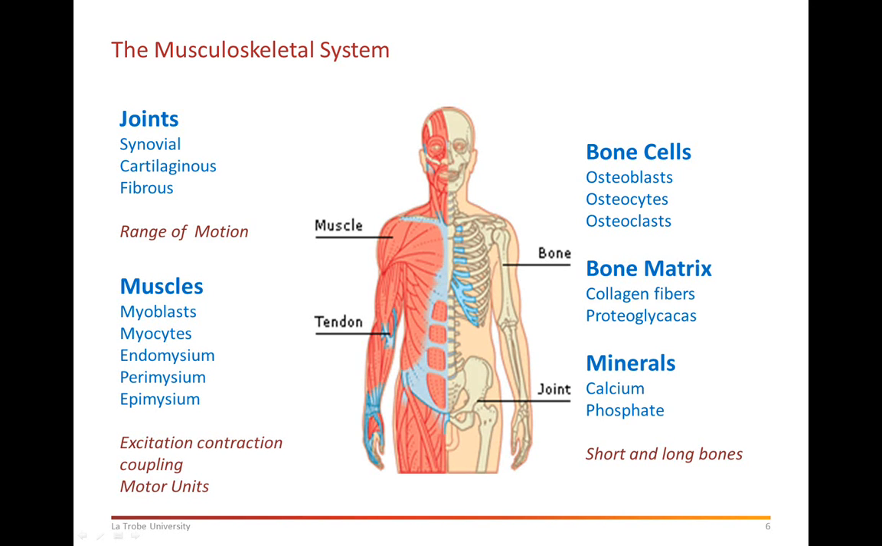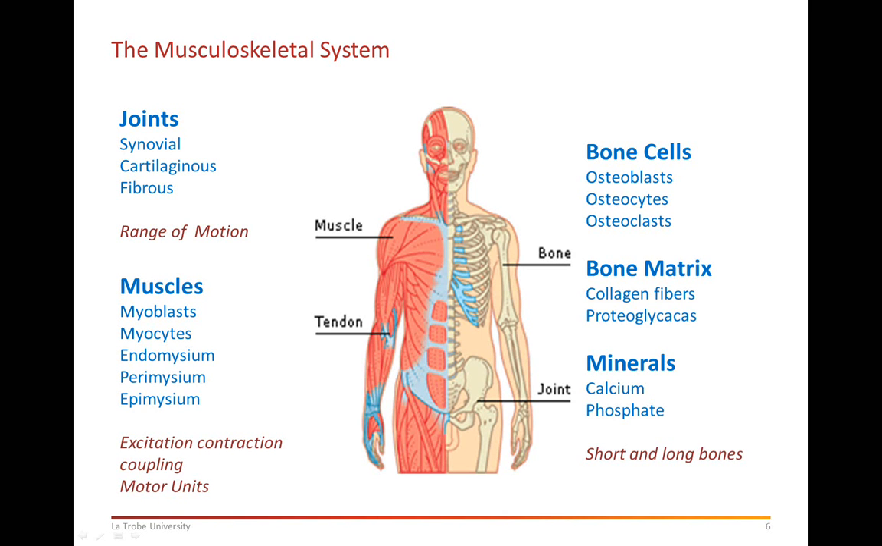We have long and short bones. Then muscle cells are called myoblasts, which grow and mature to become myocytes, and then they can group together to become an endomysium, and they can group together to become a perimysium, and they can group together to become a whole muscle, which we call epimysium. When we go to the butcher to buy meat, we usually buy the epimysium.